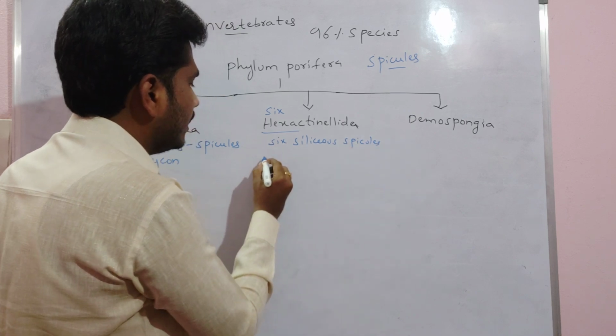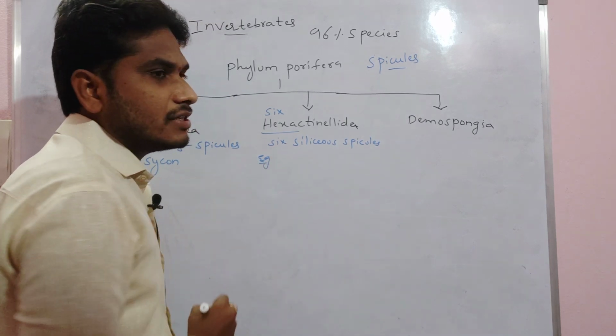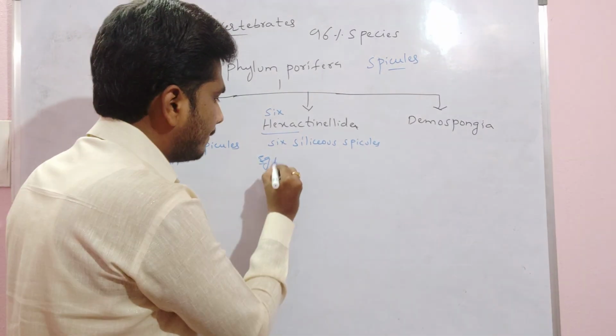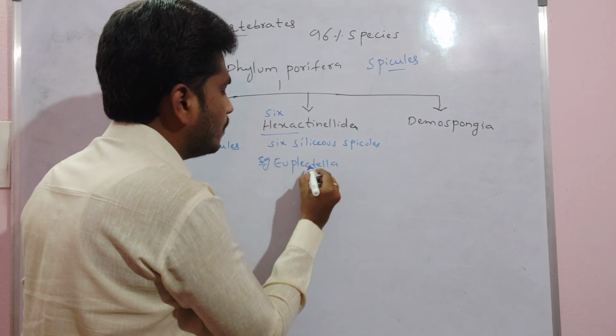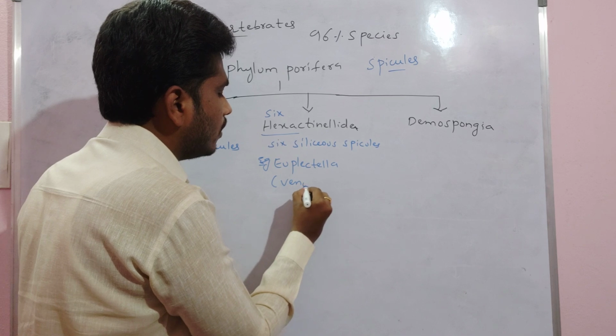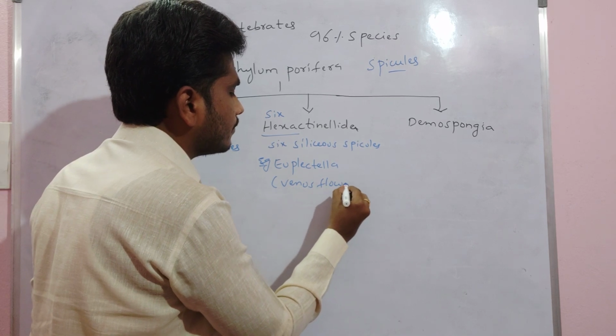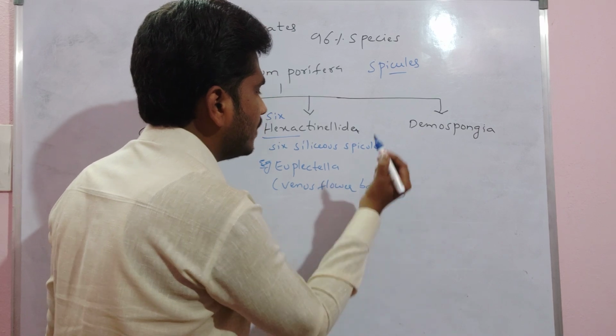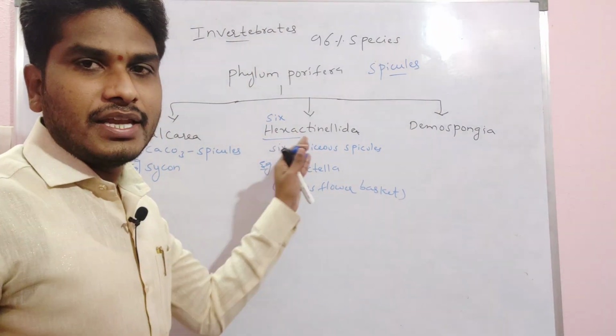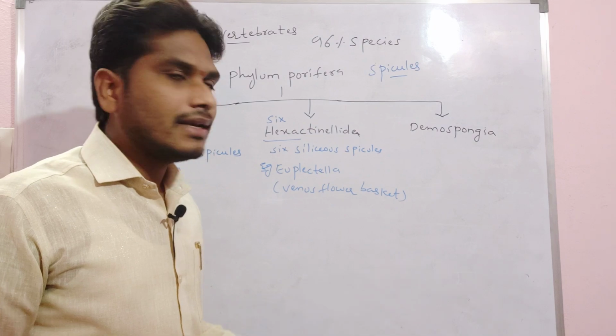Then the Hexactinellida example is Euplectella. Euplectella, the common name we call it, is Venus flower basket. Euplectella we always call a Venus flower basket. This is about the Hexactinellida.